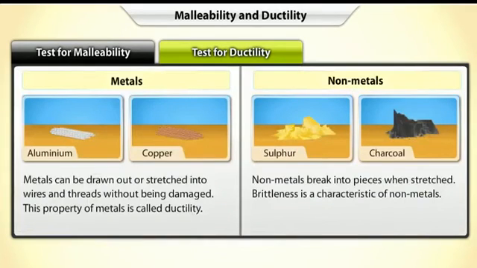Metals can be drawn out or stretched into wires and threads without being damaged. This property of metals is called ductility. Non-metals break into pieces when stretched. Brittleness is a characteristic of non-metals.